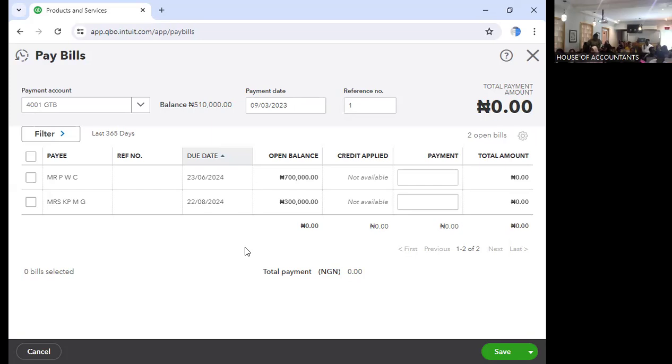Okay, if you don't change the date properly. I'm saying I have 2023 that I'm yet to close. Can I still enter transactions for 2024 despite the fact that I have not closed 2023? The software will not even allow you. You must close before you can open another one.